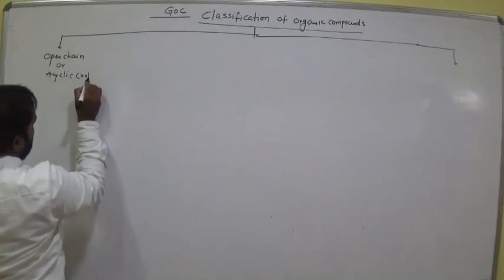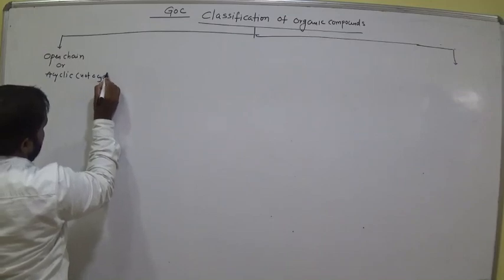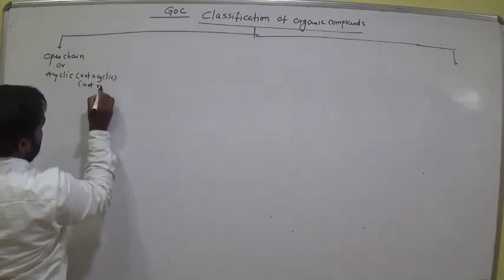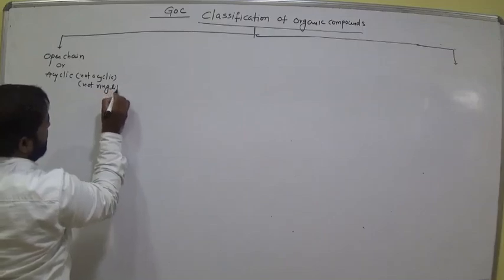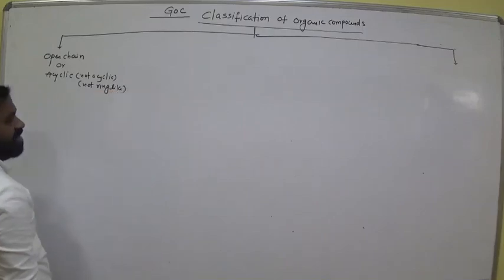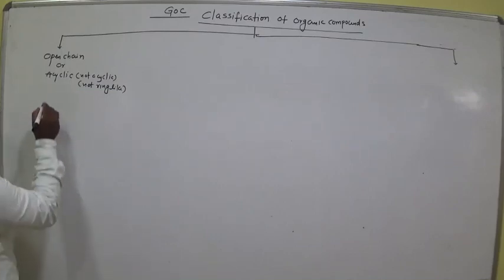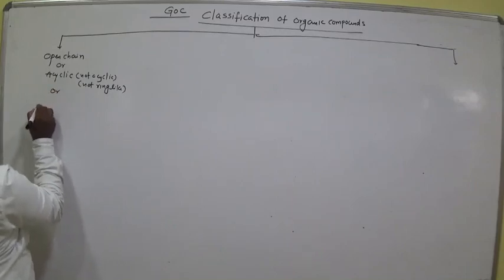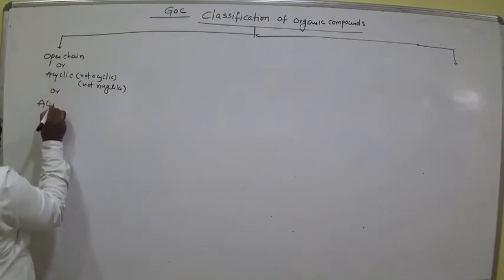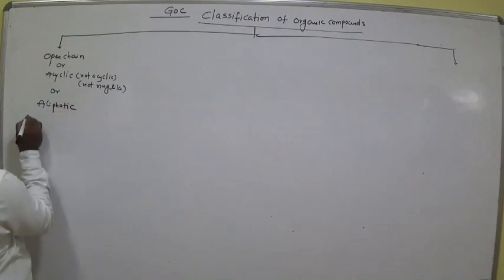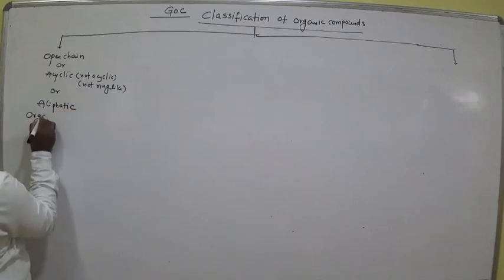Acyclic means not a cyclic, that means not a ring-like structure. Open chain or acyclic, or we call it aliphatic organic compounds.